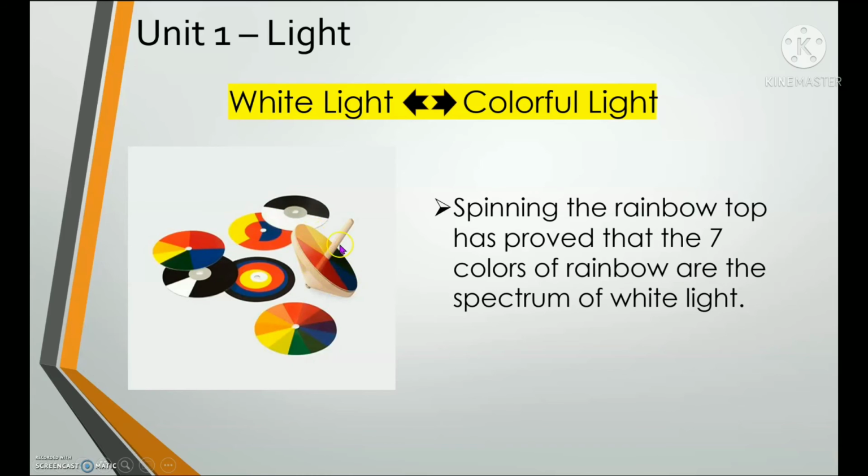So again, they prove that the 7 colors of the rainbow are the spectrum of white light, because when they spin this very, very fast, the color that is showing is white. That's why we know that white light is composed of different colors or several colors. Very good.